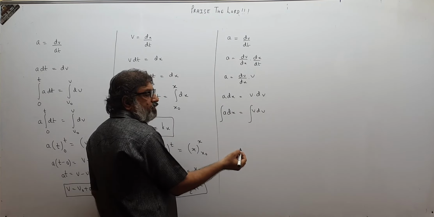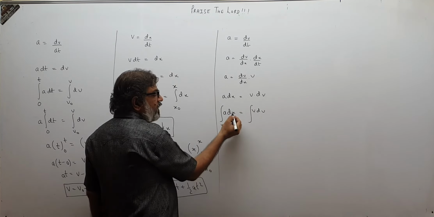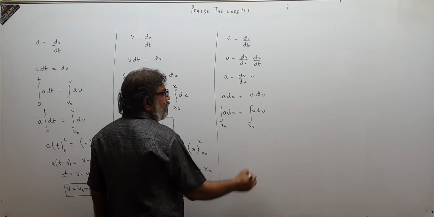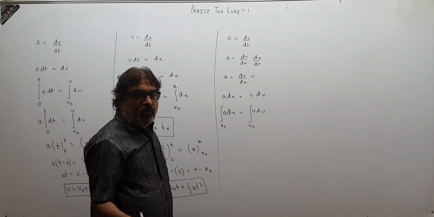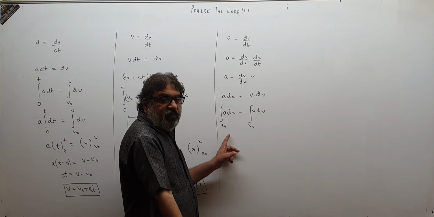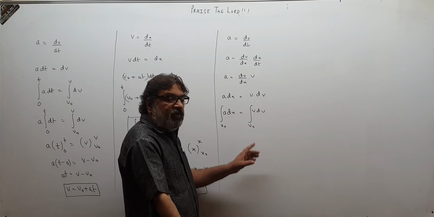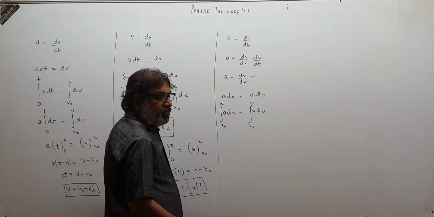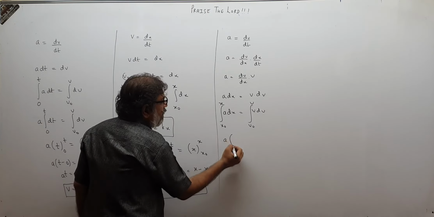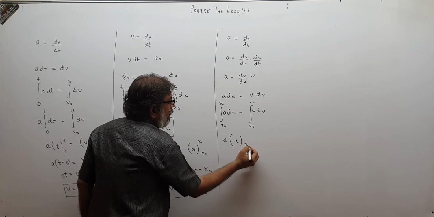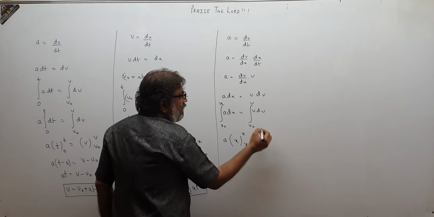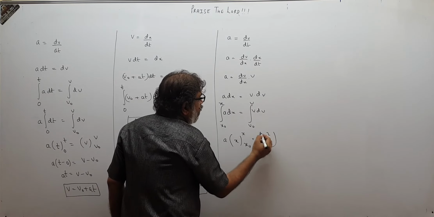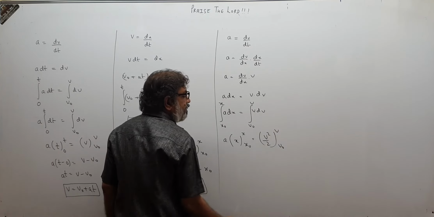When time is 0, the position is x0, the initial position, and the velocity is v0. The final position is x, the final velocity v. a is constant, the integration of dx is x from x0 to x, and the integration of v dv is v square upon 2 from v0 to v.